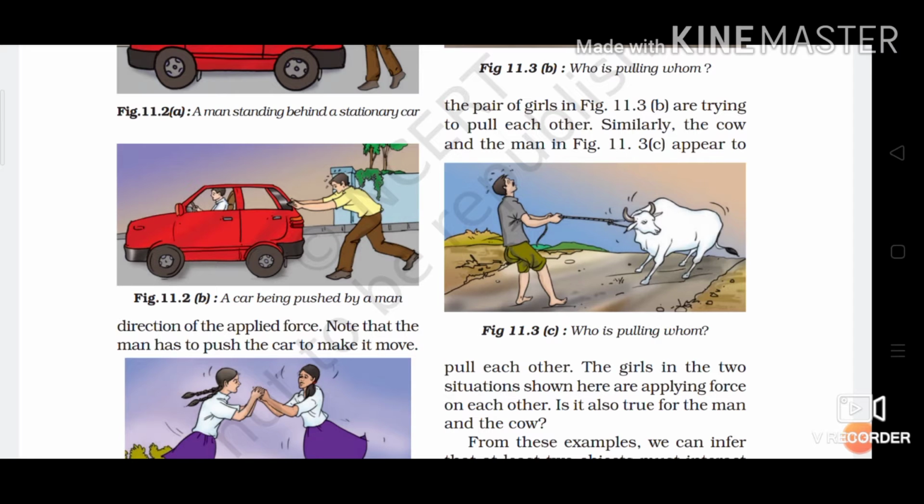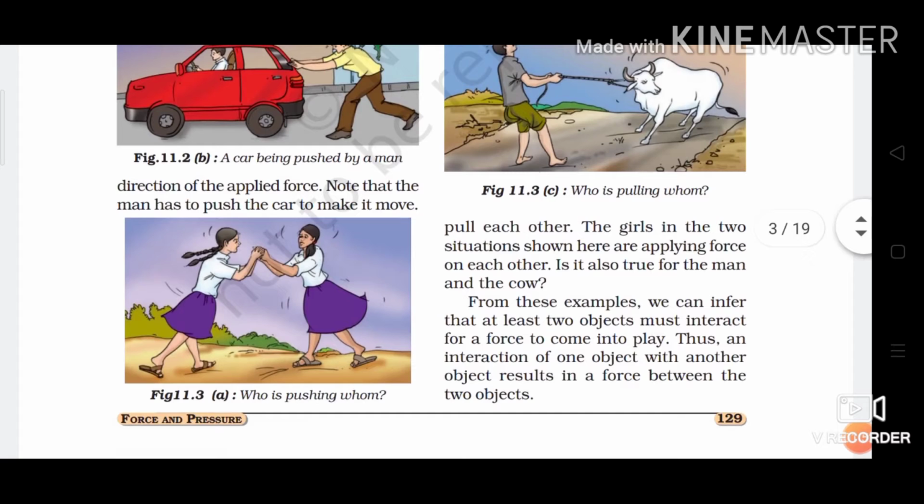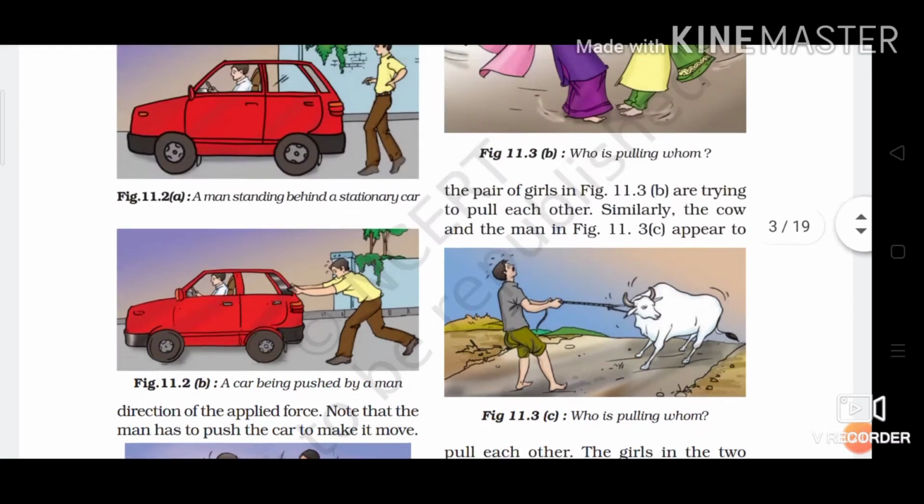Got the point? Without touching, you cannot move any object. For that you have to apply the force. When you have interaction between two objects, that time force comes into the picture. Next diagram, see. Note that the man has to push the car to make it move. In the second picture, who is pushing whom?